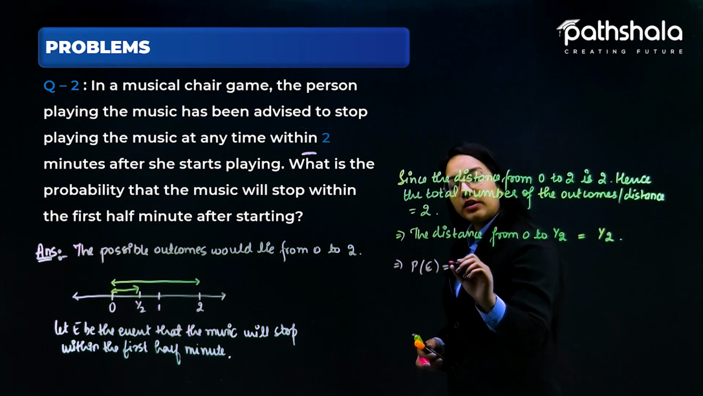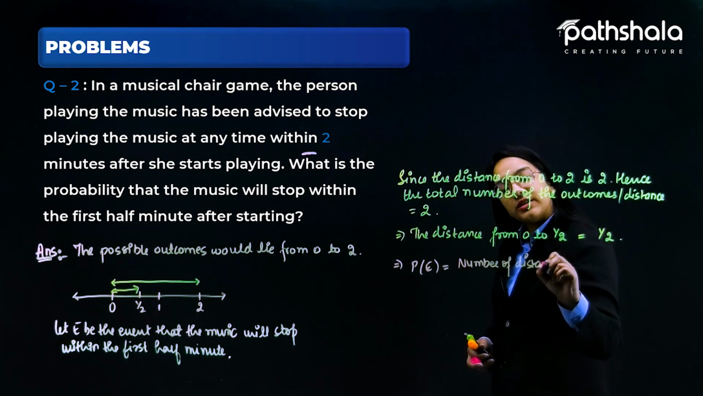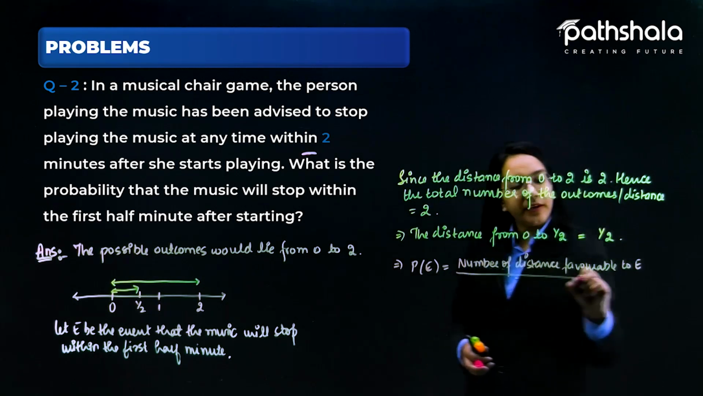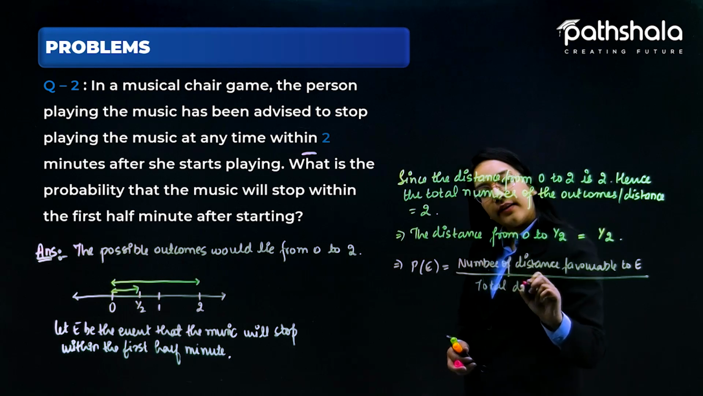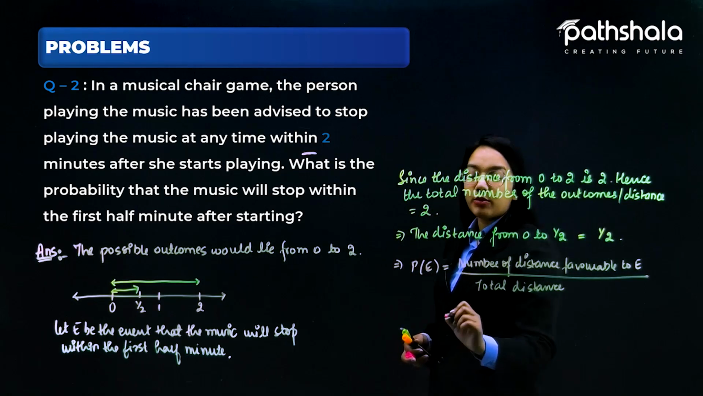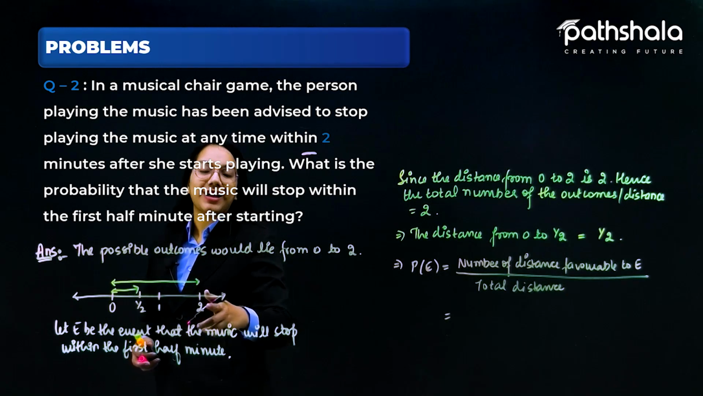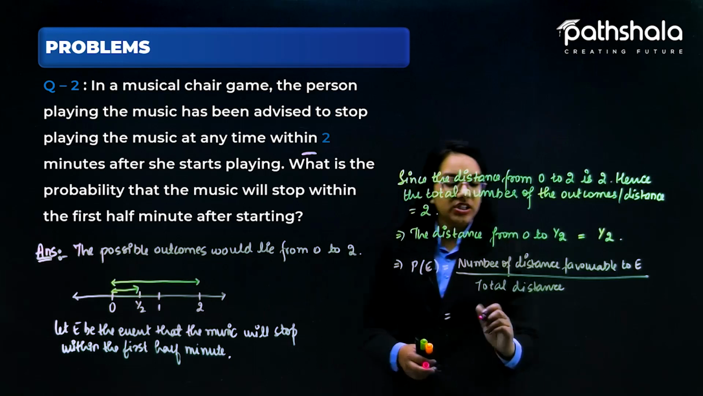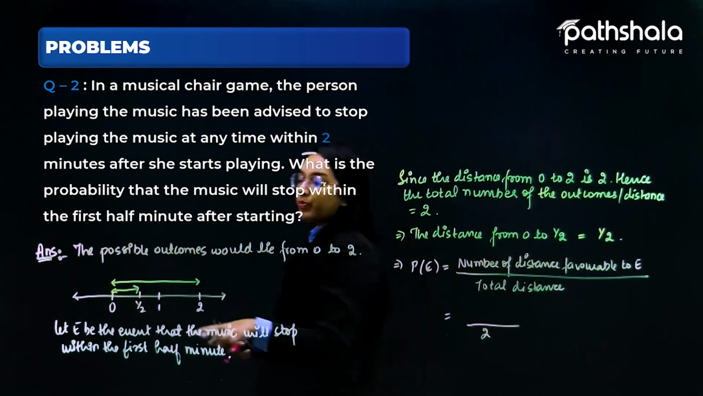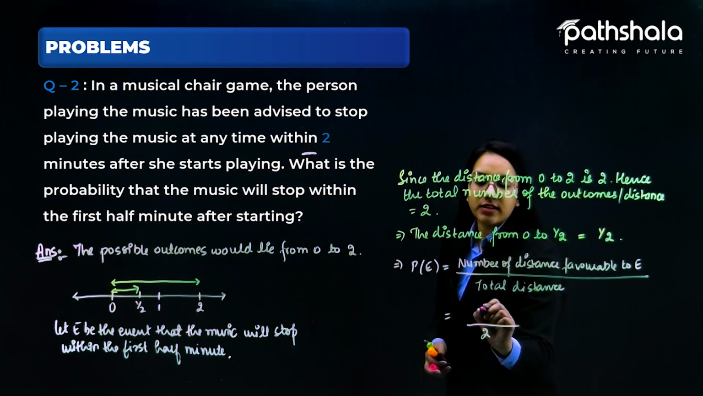it would be the distance favorable to E divided by the total distance, because I'm considering this number line as the music can stop within any 2 minutes. So the total distance would be 2, and the distance favorable to E, meaning the music will stop within the first half minute, is half.